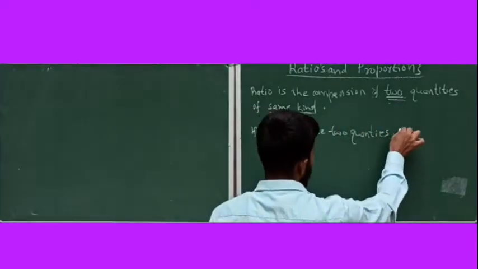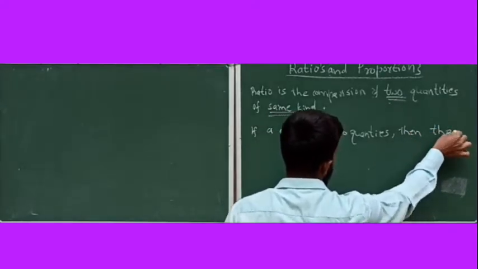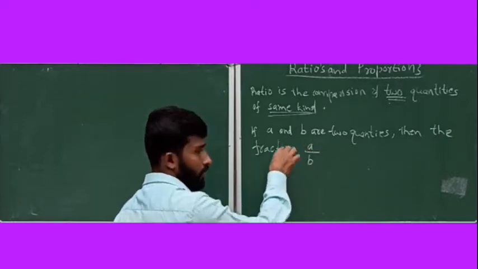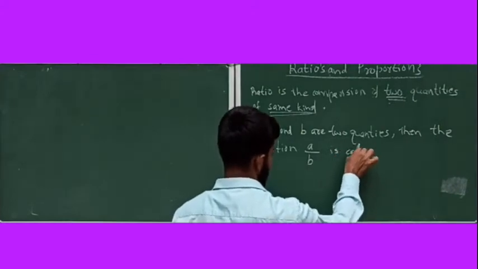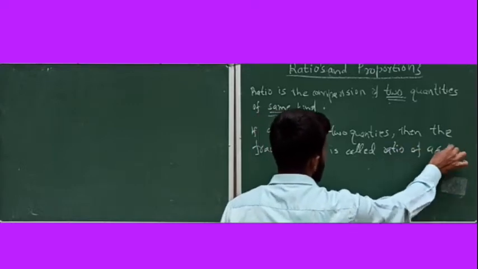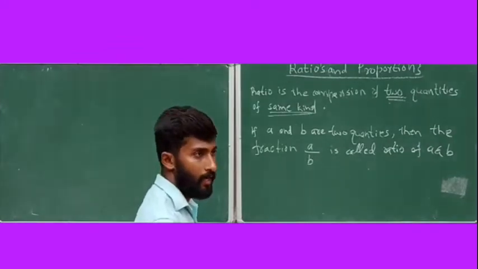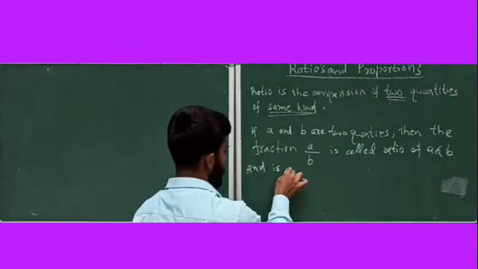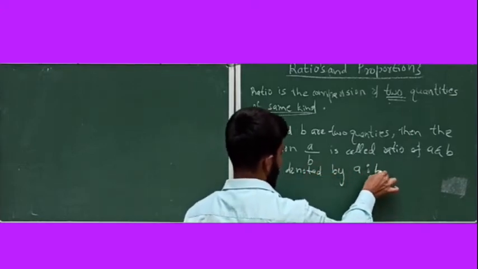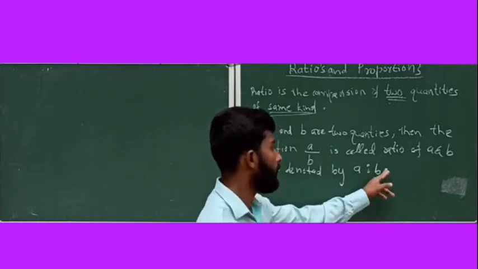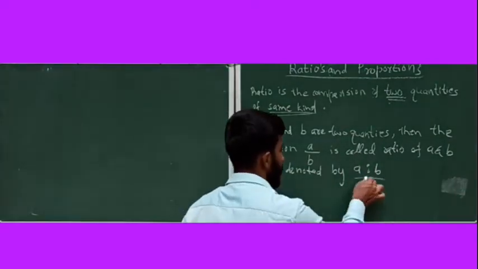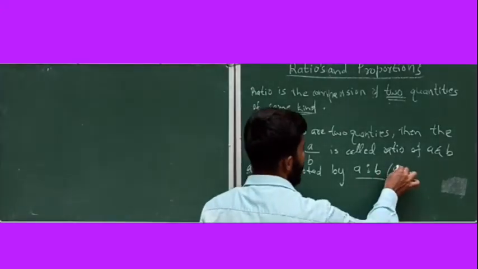Then the fraction A by B is called the ratio of A and B, and it is denoted by A ratio B. That means how much of A is in B. We read it as A is to B. It's just a ratio symbol. A ratio B is nothing but A by B.